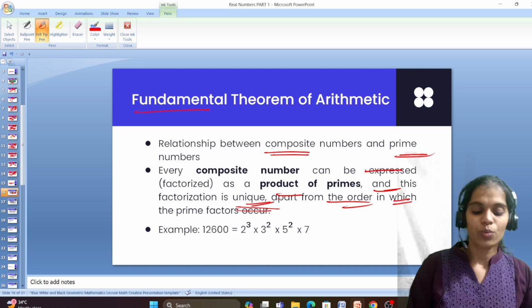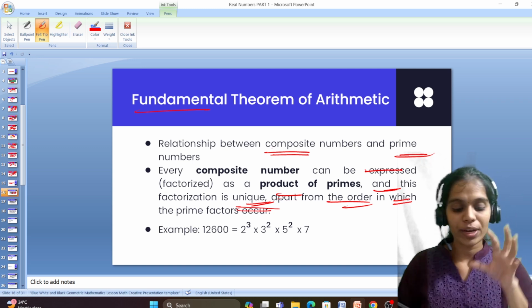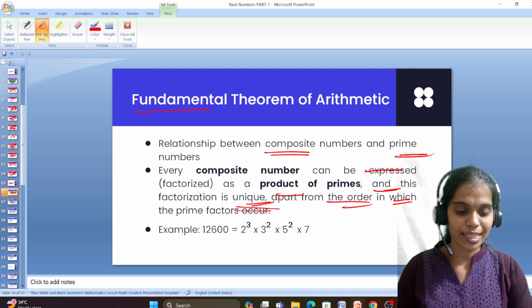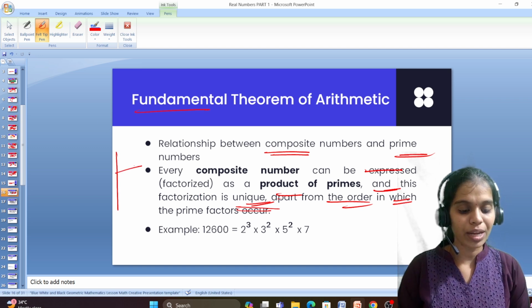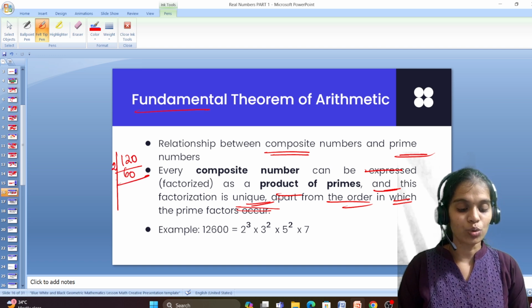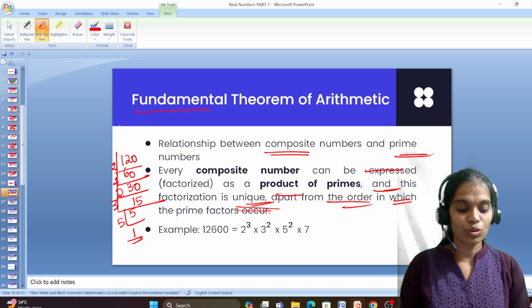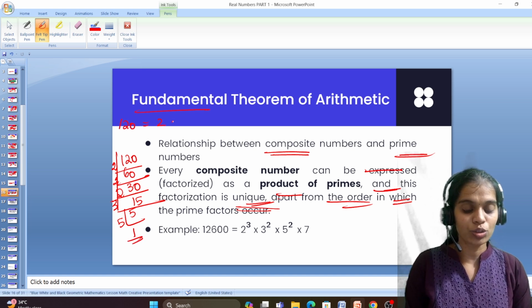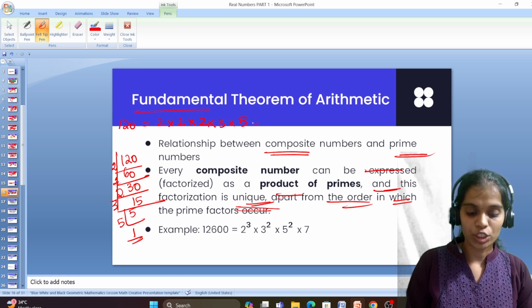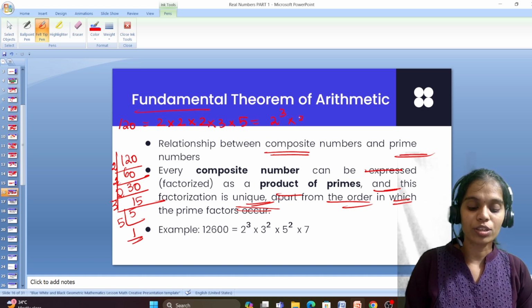For example, what does it say? Very simple. If I take any composite number, every composite number can be expressed as a product of primes, right? How? For example, I am taking 120. 120 can be expressed as 2 times 60, 2 times 30, again 2 times 15, 5 times 3, 5 times 5, 1. So 120 equals 2 into 2 into 2 into 3 into 5, which means 2 cube into 3 into 5.